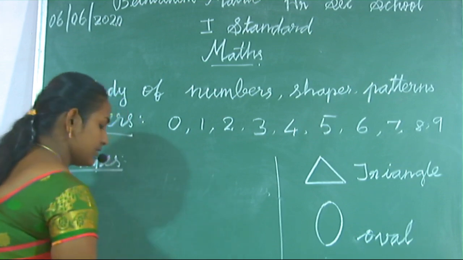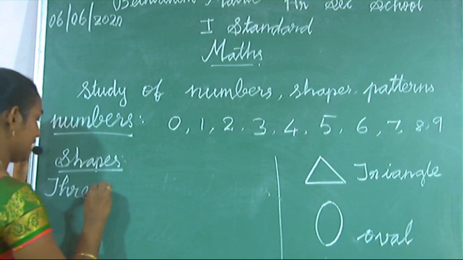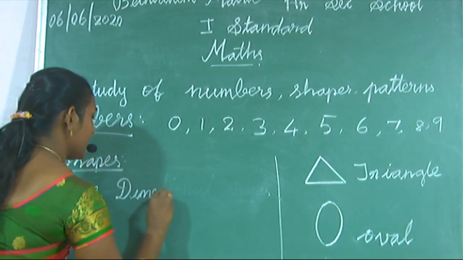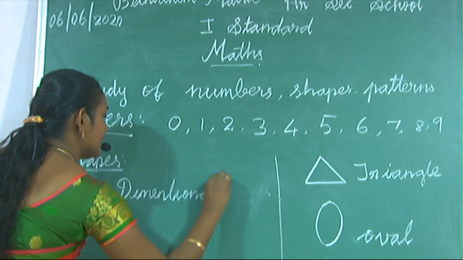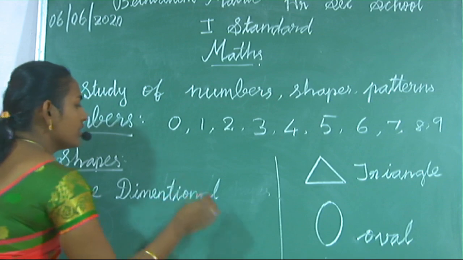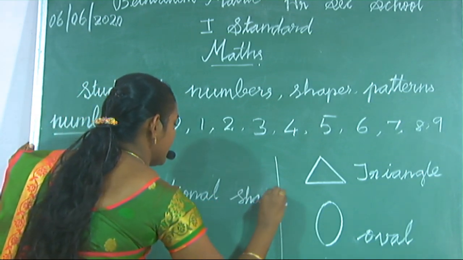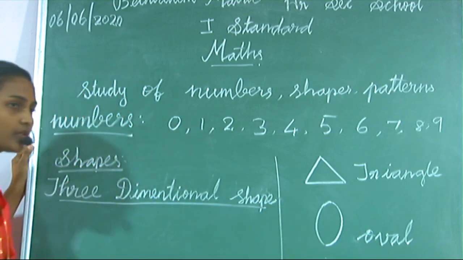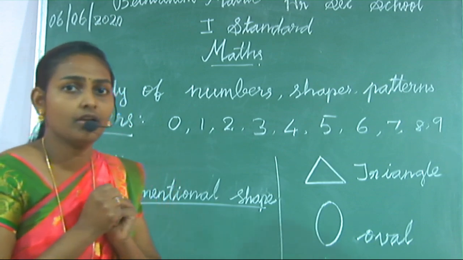Three. T-H-R-E-E. D-I-M-E-N-T-I-O-N-A-L. Dimensional shape. S-H-A-P-E. Okay, what is the difference between a two-dimensional and a three-dimensional shape?